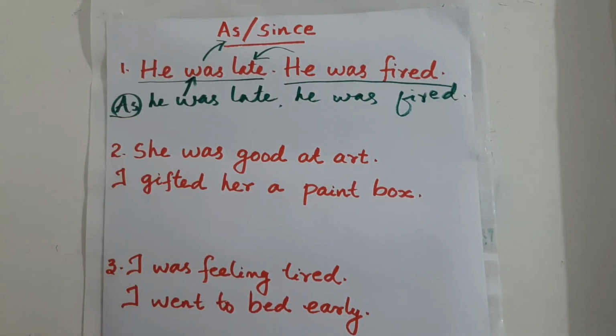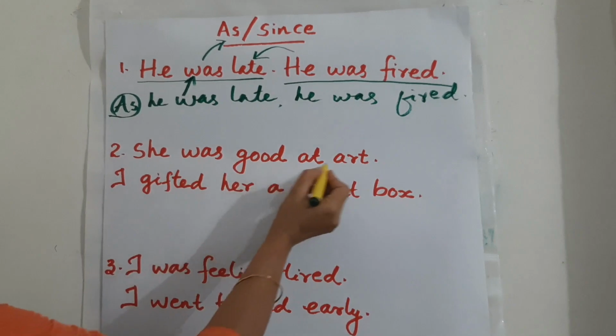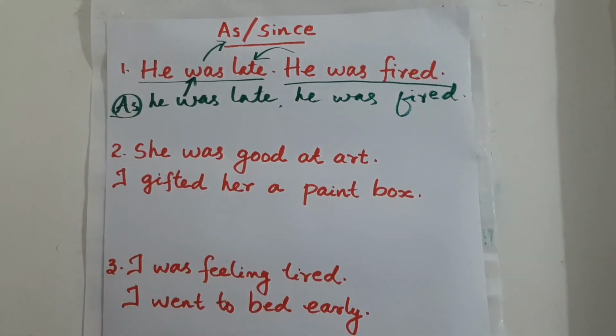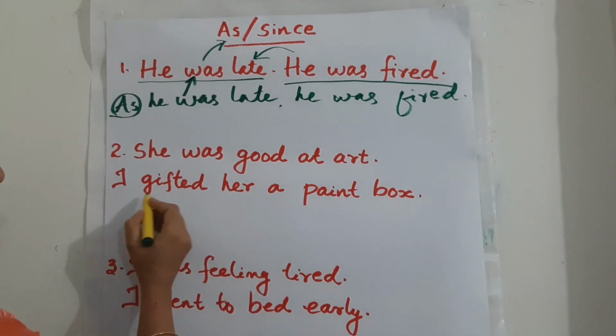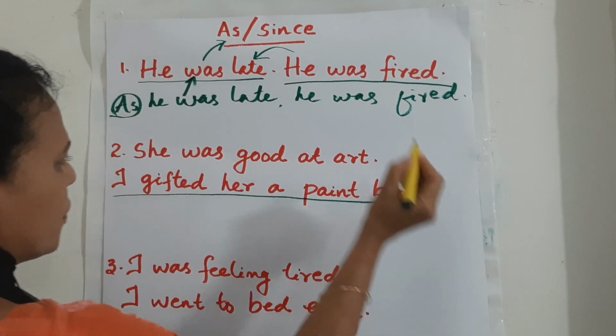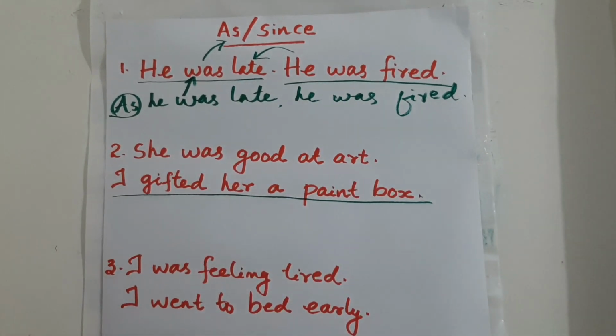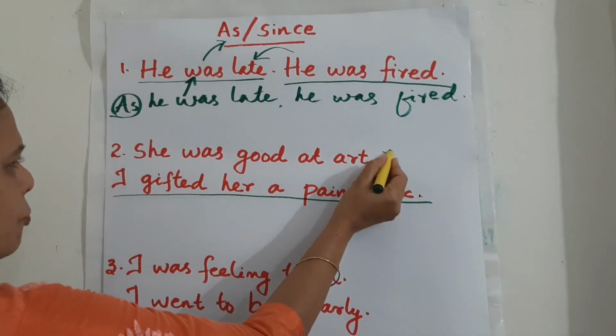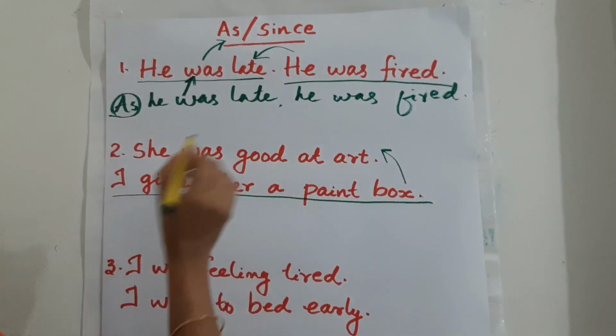Consider this one. She was good at art. I gifted her a paint box. I gifted her a paint box is the particular action that we focus upon, and you're giving the exact reason for that. What's the reason?